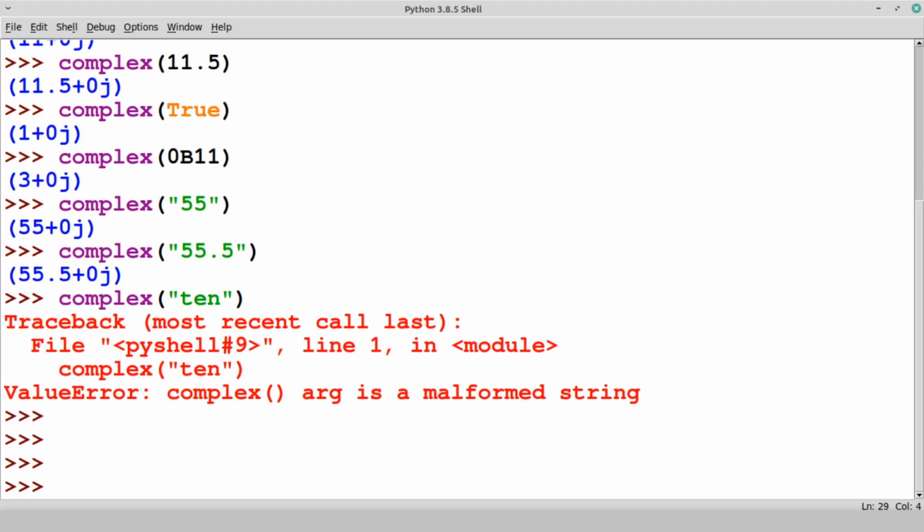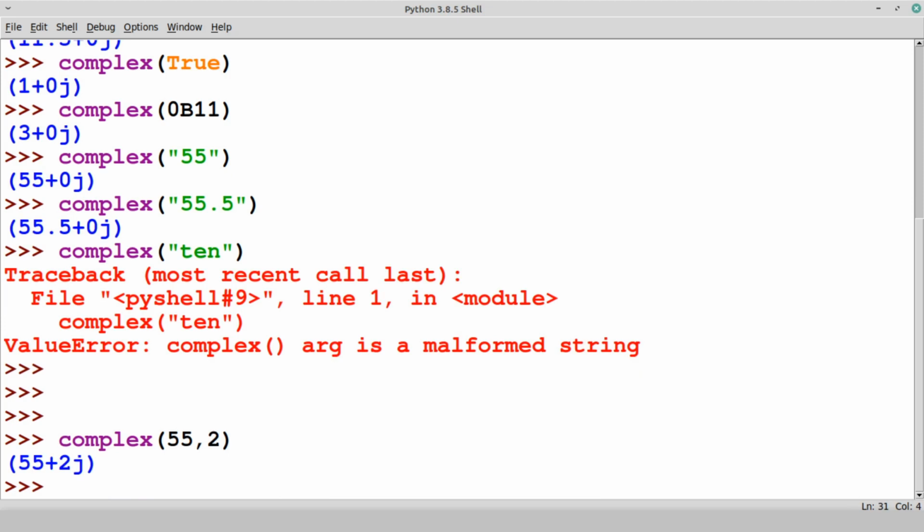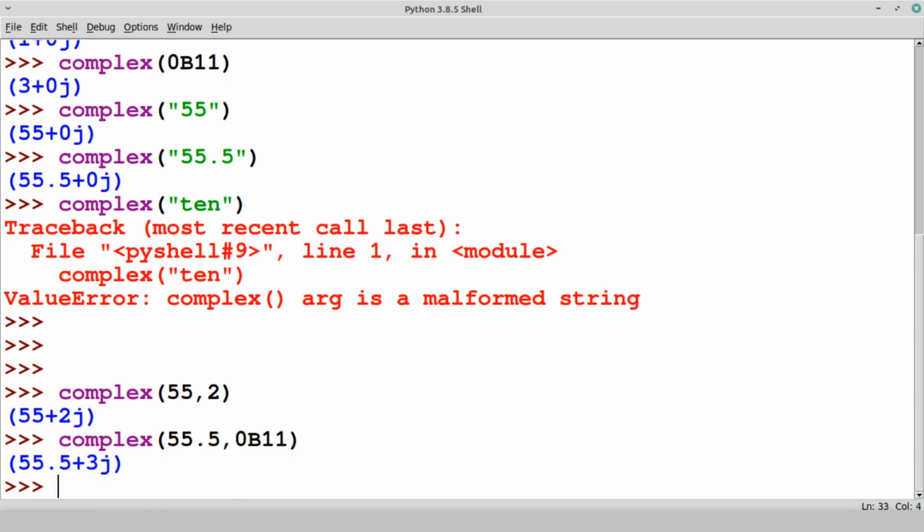For the imaginary part, you need to enter it in the form of x comma y. So what is meant by x and what is y? x and y are the numbers of the complex, which are real and imaginary. So let's say 55 comma 2. So see the conversion. Now 55 is real and 2 is imaginary. An interesting way, 55.5 comma 0b, this time see, this got converted.